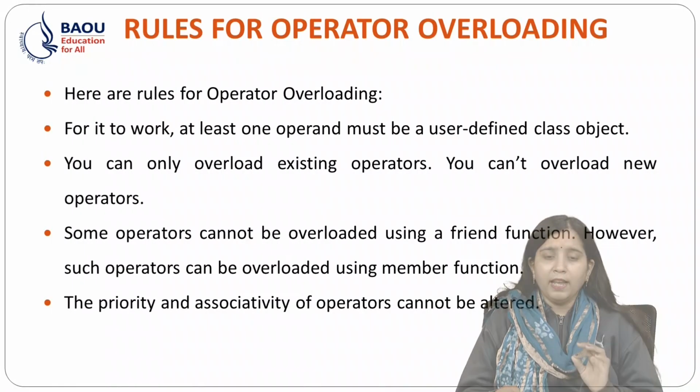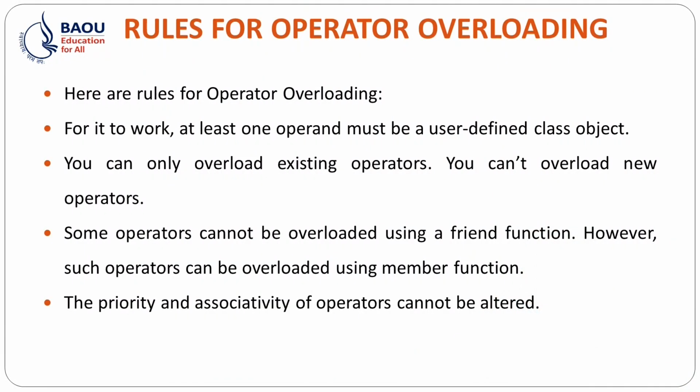The priority and associativity of operators cannot be altered. What does this mean? For example, if we have 2 plus 3 into 4, then we use the BODMAS rule. Over here also we will use the associativity and priority rule. First we will solve 3 into 4, and the result of 3 into 4 will be added to 2.